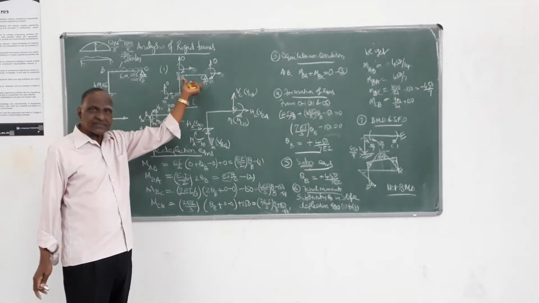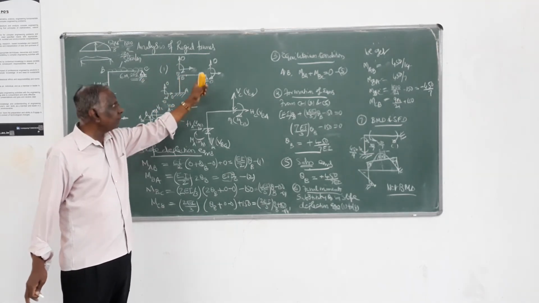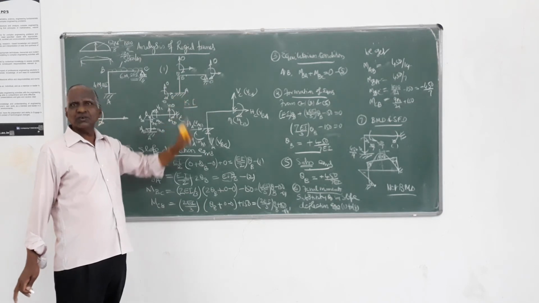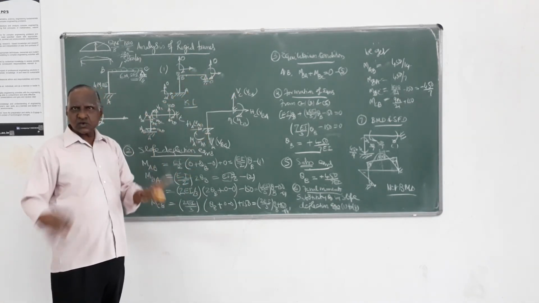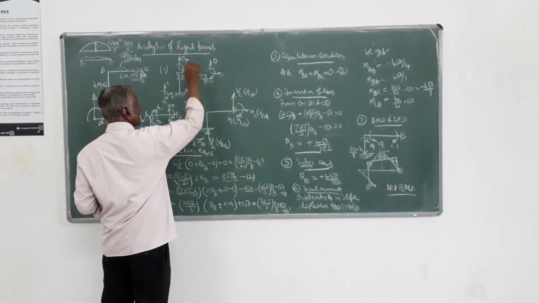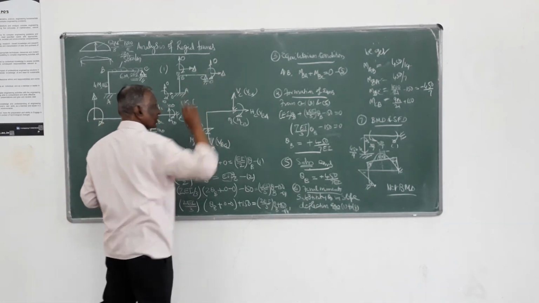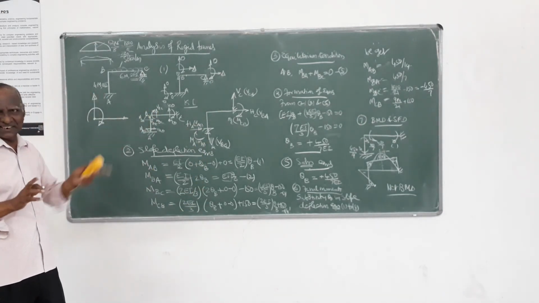Since this is axially rigid, whatever this moves, the same amount this also should move. That means this and this value have to be the same. So if I call this delta, this is also delta. This is the change.